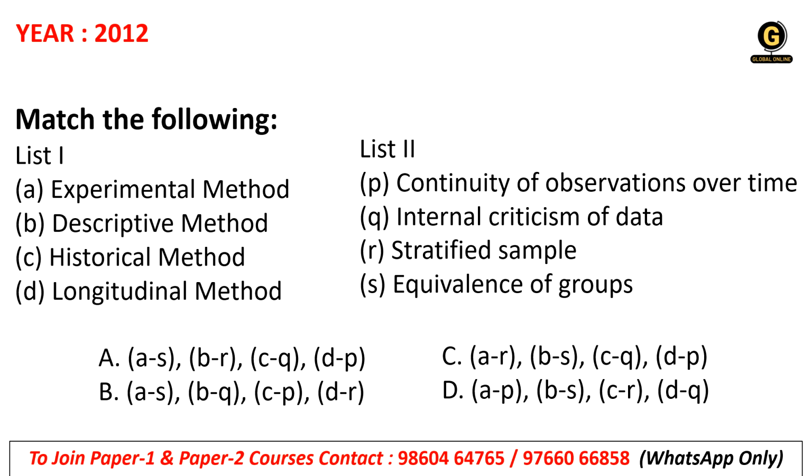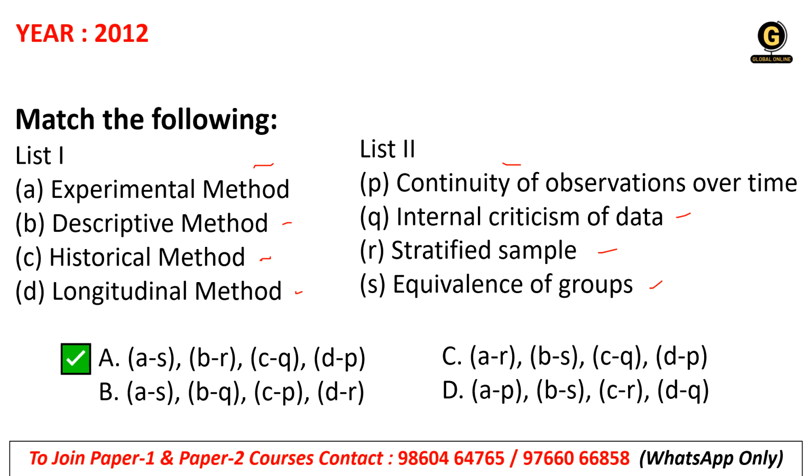So the next question is about match the following. Okay, in list 1 there are methods of research, and in list 2 it is related to the methods. Okay, so experimental method, descriptive, historical and longitudinal method is given, and in list 2 there are the relevant statements regarding the methods. Okay, like continuity of observations over time, internal criticism of data, stratified sample, equivalence of groups.